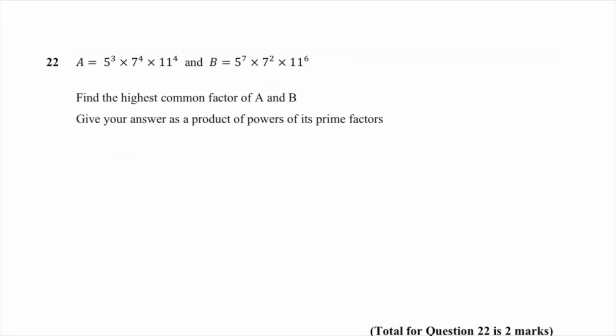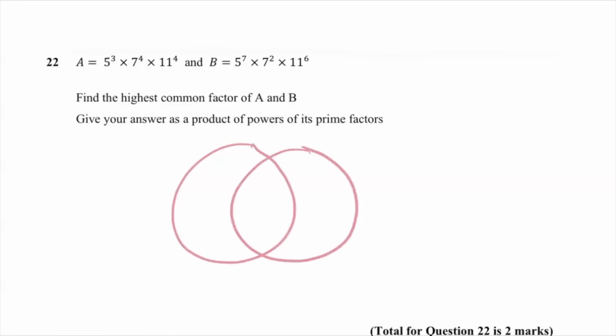Okay, so we need to find the highest common factor of A and B. We don't actually have to work out the prime factors because that's been done for us. So don't put this into your calculator to get the actual total, because it's not going to actually help you. What we're going to do is draw a Venn, and we're going to list out the numbers. If you're quite practiced at this, you probably won't need to list. But if you're not, then this is absolutely the best way to do it.